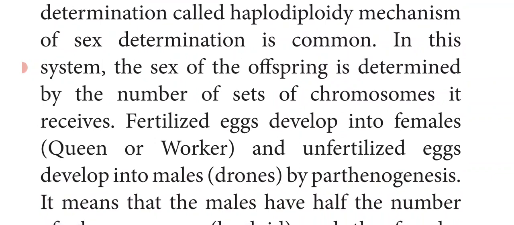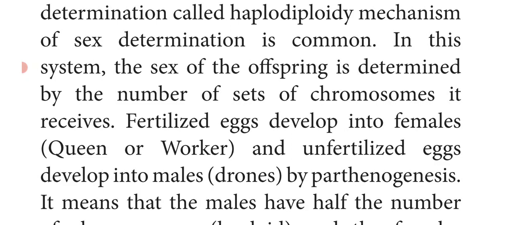In this system, the sex of the offspring is determined by the number of sets of chromosomes it receives. The fertilized eggs develop into females. In honeybees, the queen and workers are females. The unfertilized eggs develop into males, otherwise called drones, by the method of parthenogenesis.